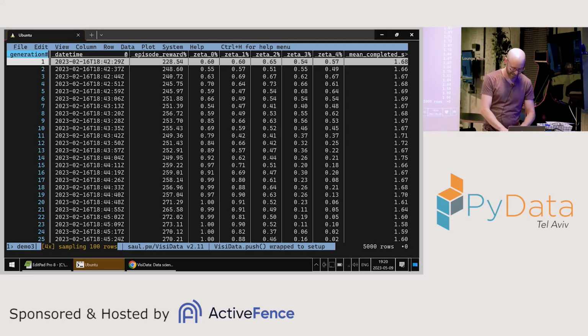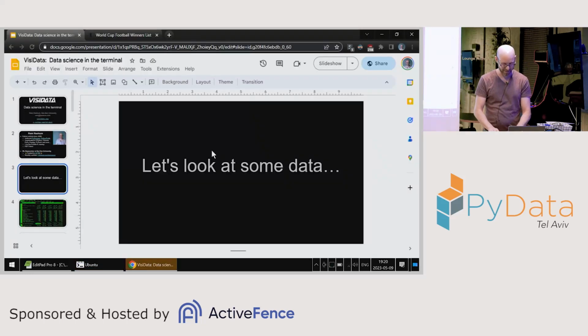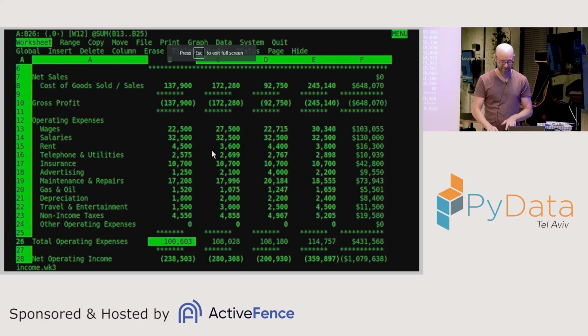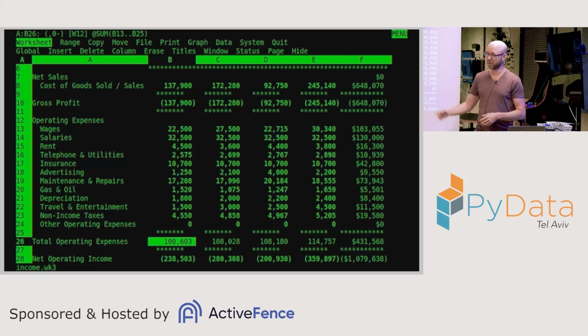So for me, this is a very nostalgic screen to look at. Personal story, I got started with computers when I was a child, and my mom had this program on her computer called Lotus 123. Lotus 123 is what people used instead of Excel in the late 80s, early 90s. When I was a kid, it amused me to open a new spreadsheet and play with it. So it's nice for me to see that a modern program that looks like this is still useful.